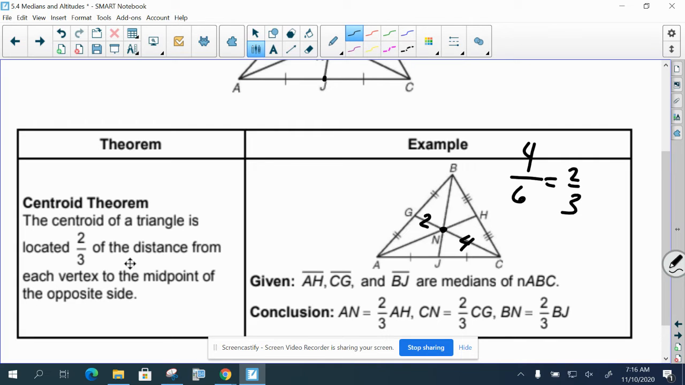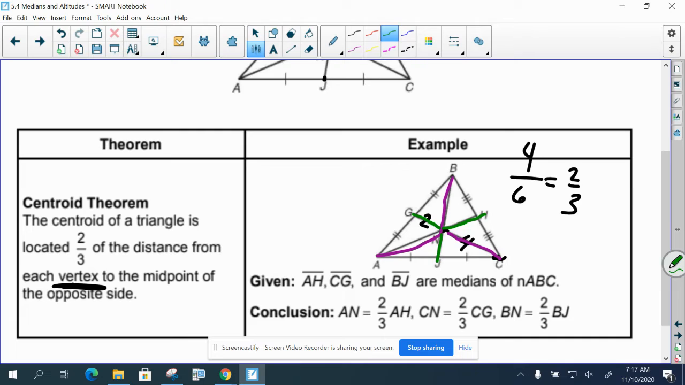Careful though, it says that the centroid is located 2/3 of the distance from each vertex to the midpoint of the opposite side. So from the vertex to the midpoint, it's 2/3. The longer segment starts at the vertex and goes to the centroid. I'm going to highlight all of the longer segments here in purple. This is the 2/3 segment, this is the 2/3 segment, that's the 2/3 segment. And then I'm going to highlight the 1/3 segments in green. So CN, NH, and NJ are the 1/3 segments.